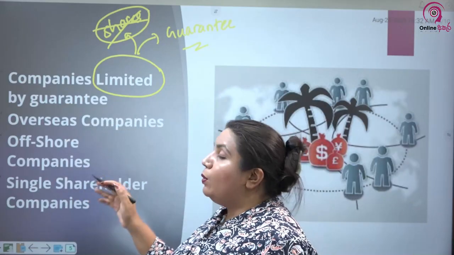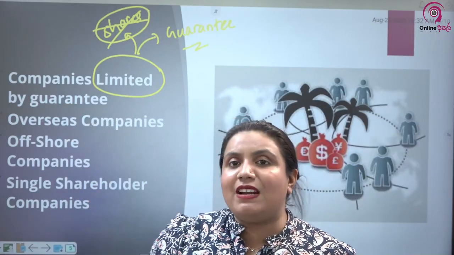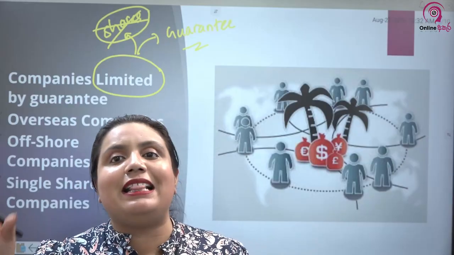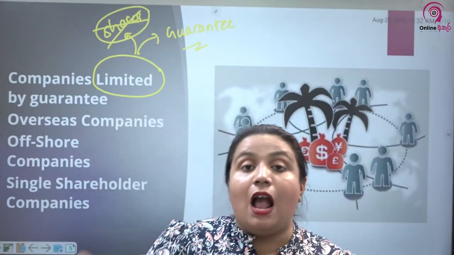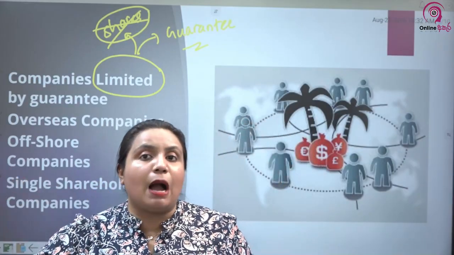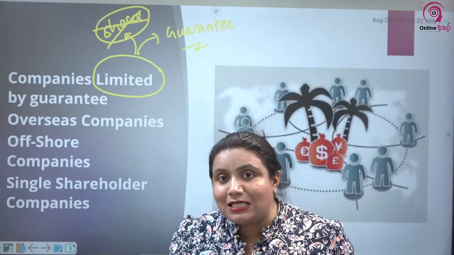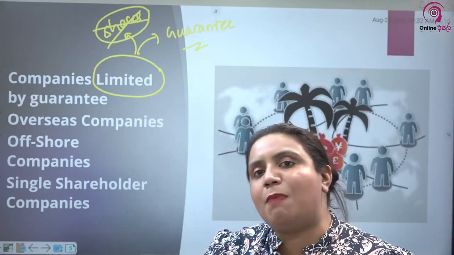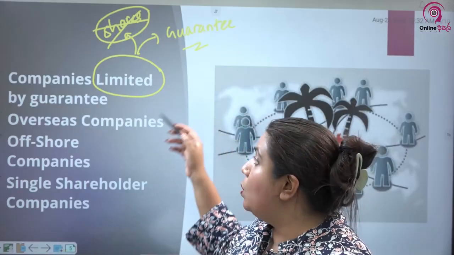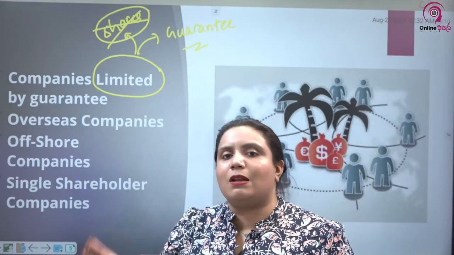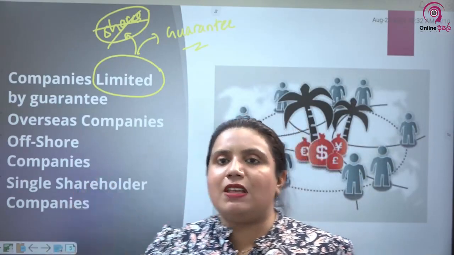Now earlier we know if you take public limited companies or private limited companies, having limited at the end of their name is very important. How do we use this limited term? We will come to it later. But having the limited term at the end of their name is a must for private limited companies and public limited companies. But when it comes to guarantee companies, it is not a must. If you want, you can get away with this term limited.